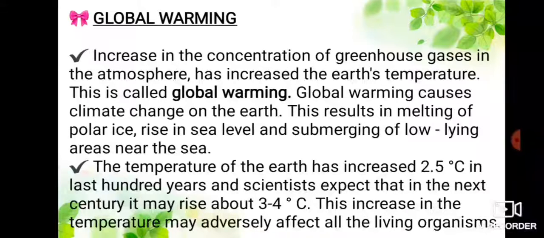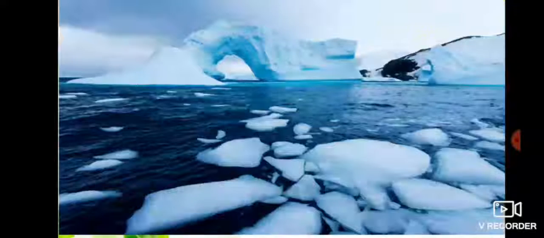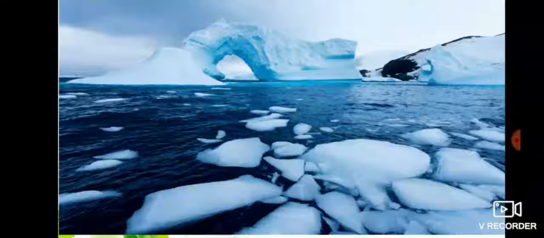The temperature of the Earth has increased 2.5 degrees Celsius in last 100 years, and scientists expect that in the next century it may rise about 3 to 4 degrees Celsius. This increase in the temperature may adversely affect all the living organisms.